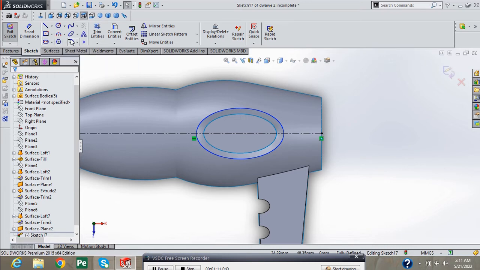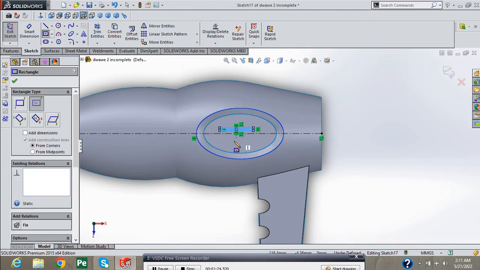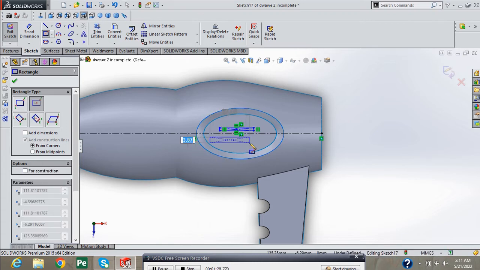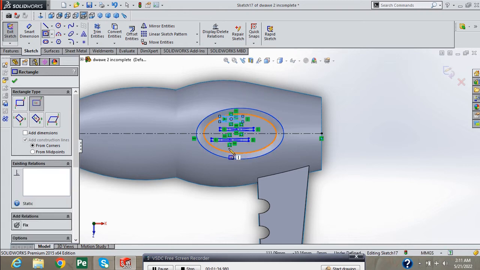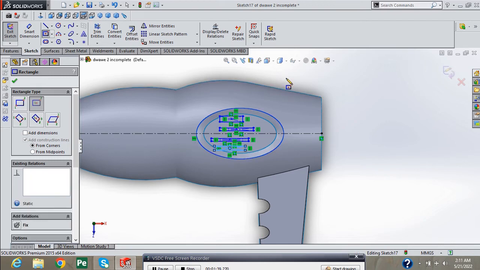Now select center rectangle, draw here different rectangles. And a fourth rectangle here.